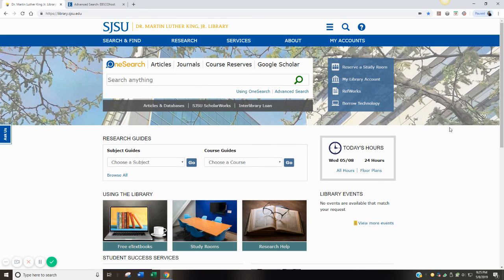Hi, this video will introduce you to locating and running some simple searches in the Film and Television Literature Index with Full Text database. This is our San Jose State University Library homepage, and if you see this one search text box underneath that, it says Articles and Databases.